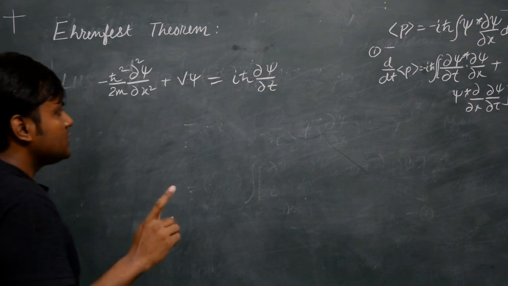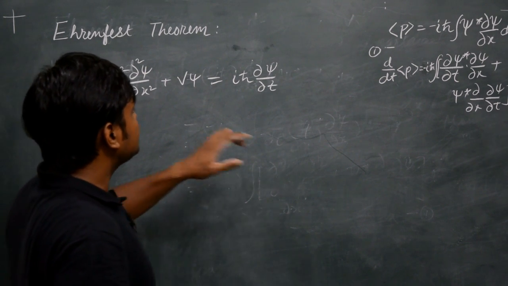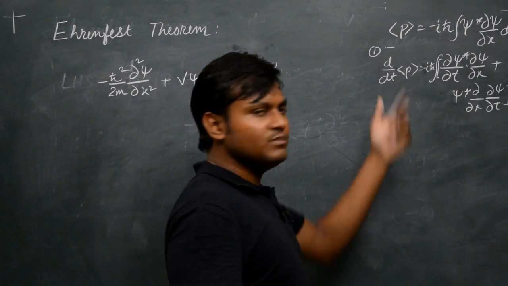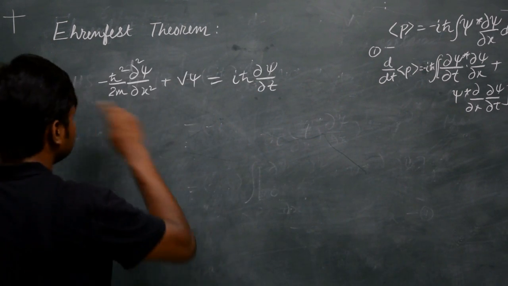The reason I'm coming back to the Schrodinger's equation is that I want to substitute del psi by del t from the Schrodinger's equation here, which would simplify the expression for us. So let's see what I can get.